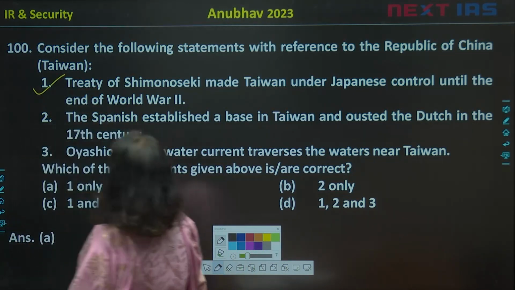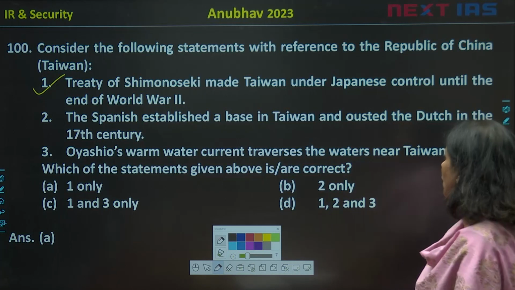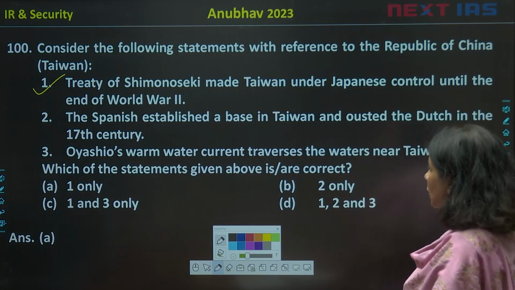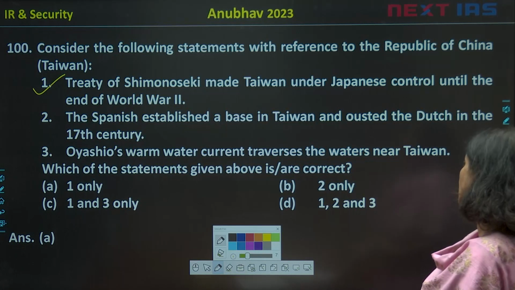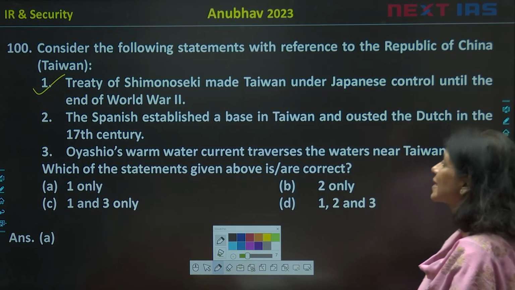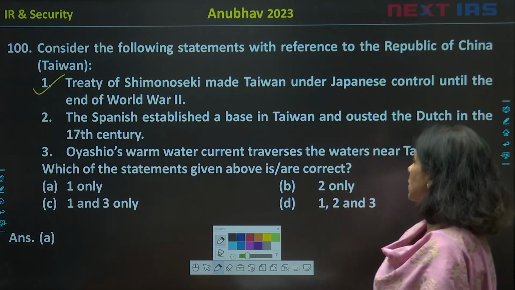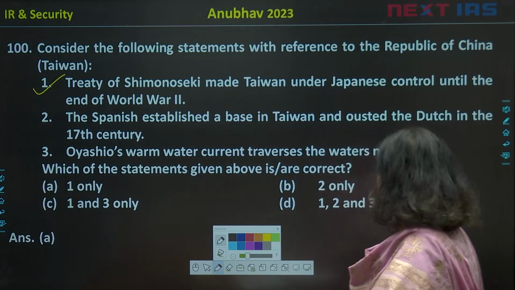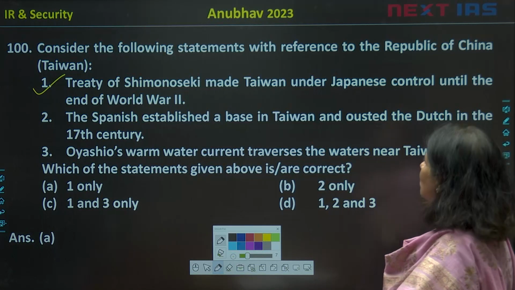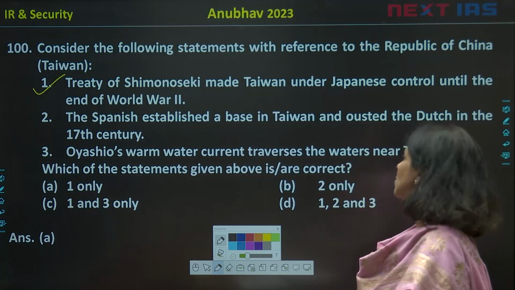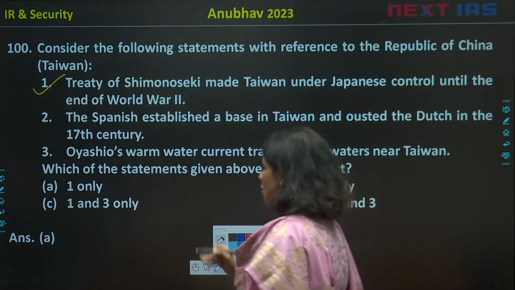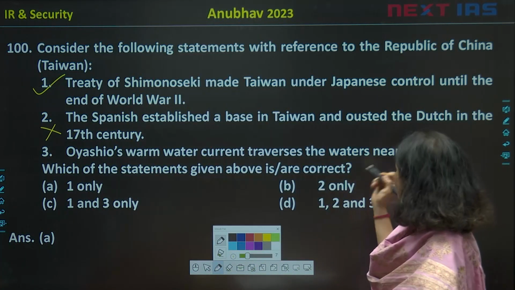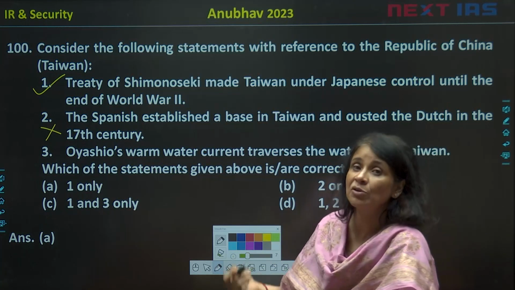Statement number 1 is correct. The Treaty of Shimonoseki made Taiwan under Japanese control until the end of World War II. Yes, it is correct. Now, the Spanish established a base in Taiwan and ousted the Dutch in the 17th century. It is a reverse thing. Basically, the Dutch East India Company established a base, and rather than being ousted by the Spanish, they ousted the Spanish from Taiwan. So this is wrong.